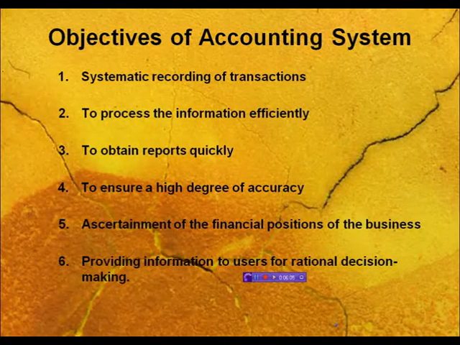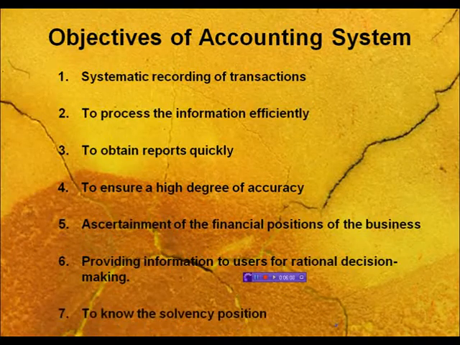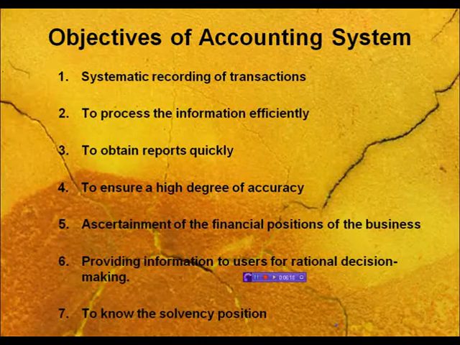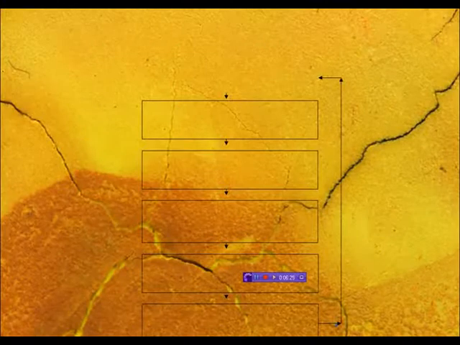Next is, if you would like to know the solvency position of your business, your liquidity status, how much cash you are carrying with you, what are your current liquidity obligations. So all this information you can correctly obtain from accounting itself. Now let's come to the next slide for the accounting cycle.